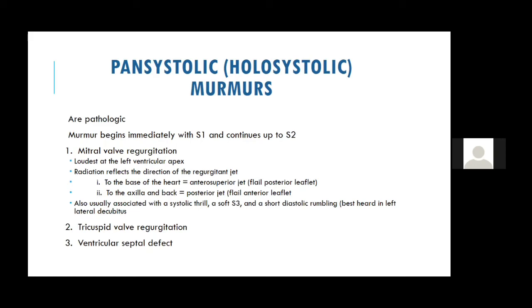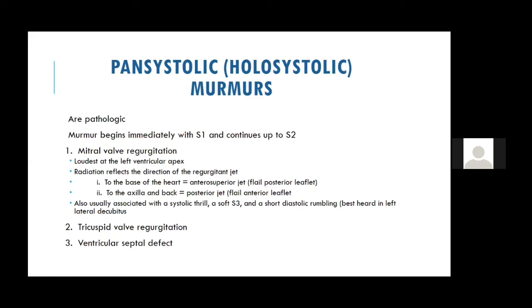Because it involves the anterior leaflet, the jet goes posteriorly, so the murmur conducts or radiates better to the axilla, as compared to mitral valve prolapse, which most commonly involves the posterior leaflet. So the blood goes more anteriorly, to the base of the heart, so the murmur is best conducted or radiates to the base of the heart. So that is the first important thing.